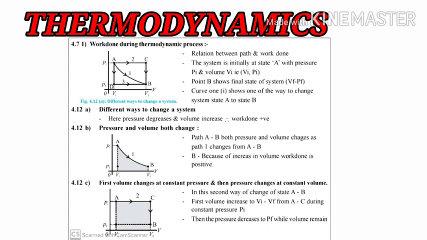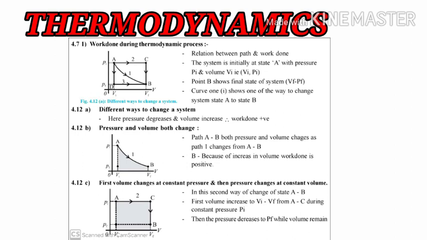Now we will see the next one, that is, first volume changes at constant pressure, then pressure changes at constant volume. In this case, the system uses the second path to change its state.